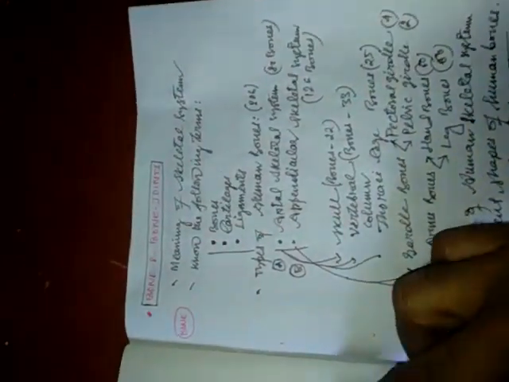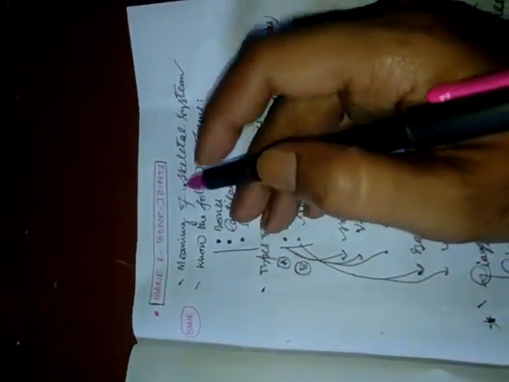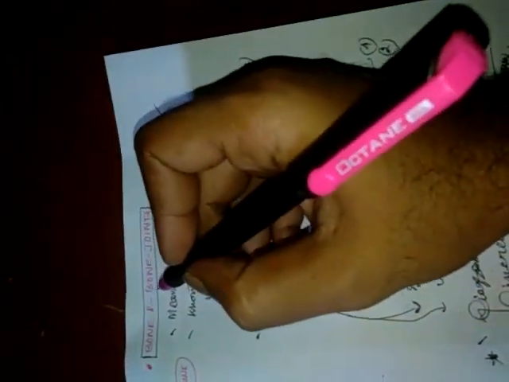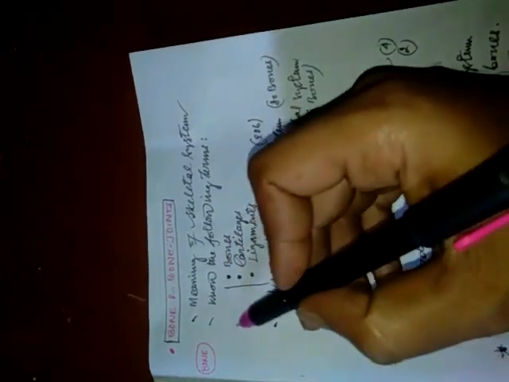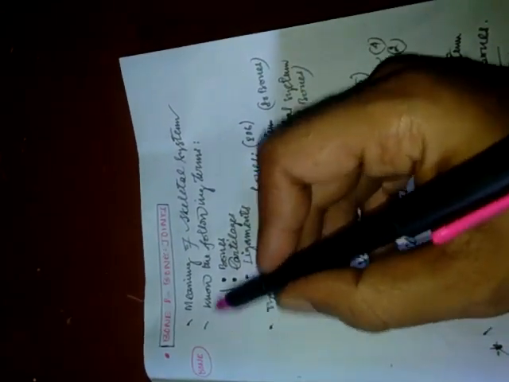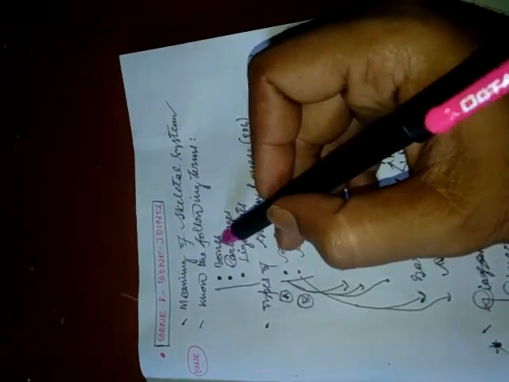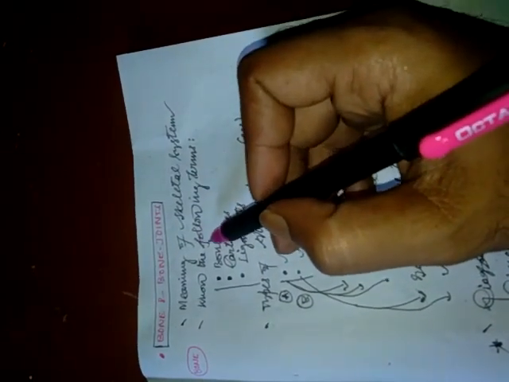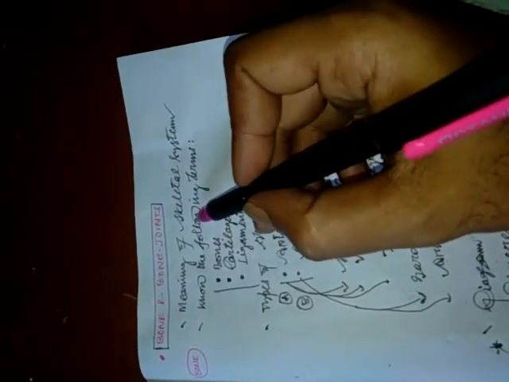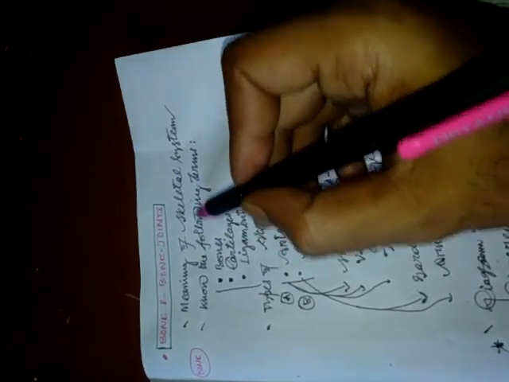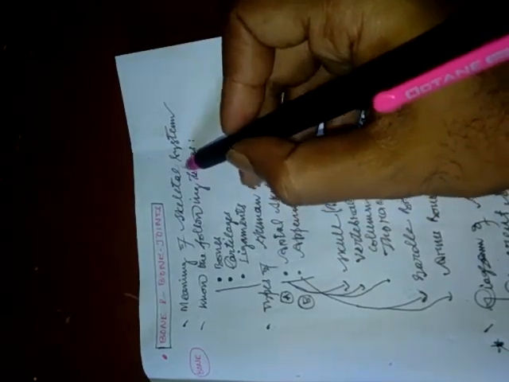The next topic is the bone and the bone joints. First, regarding bone, the first thing we should know is the meaning of the skeletal system.